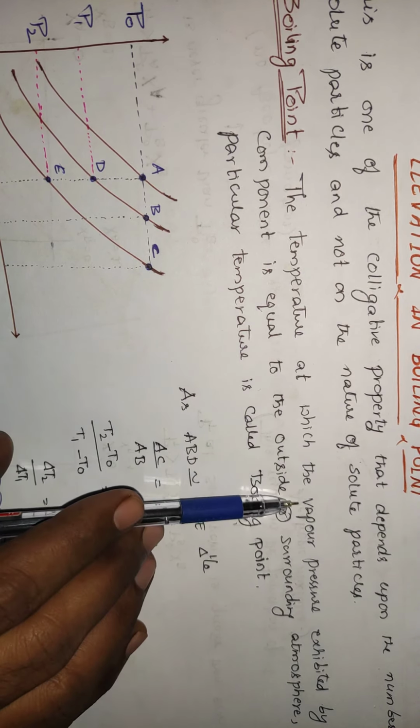So you have a container, and you have taken one liquid here. From outside, let us take the surrounding atmospheric pressure to be 1 atmosphere. Vapors are getting into the air and hitting the wall of the container, so they are exerting some pressure, like 0.6 atmospheres. Now what should you do if you want to increase the pressure inside? You will heat it, right?